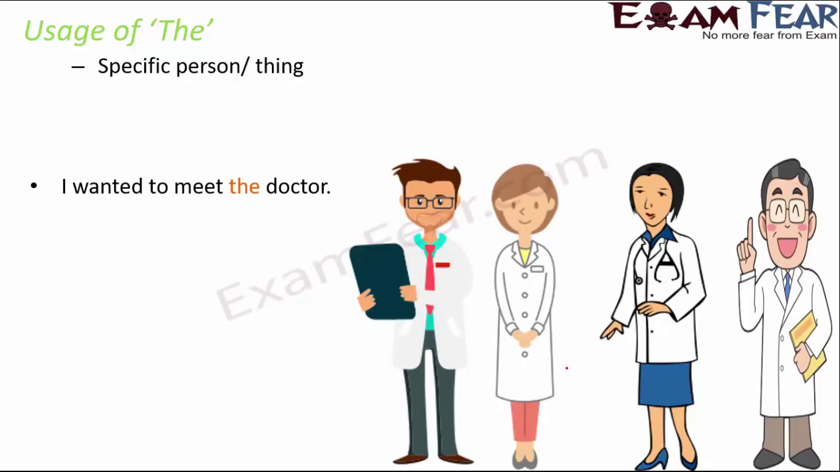So now we will understand the usage of "the". Now, "the" is used for a specific thing. So whenever we are pointing out a particular person or a particular thing, we use "the". For example, I wanted to meet the doctor. So here we are pointing to a specific doctor, that I wanted to meet only that doctor. So then we say, I wanted to meet the doctor.